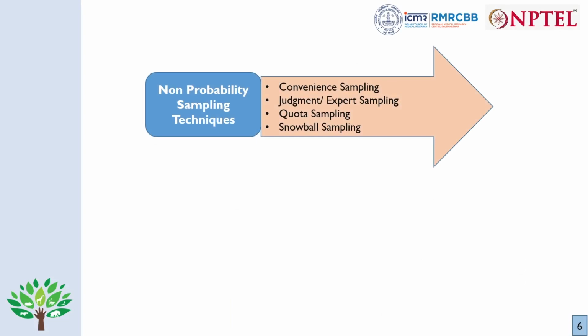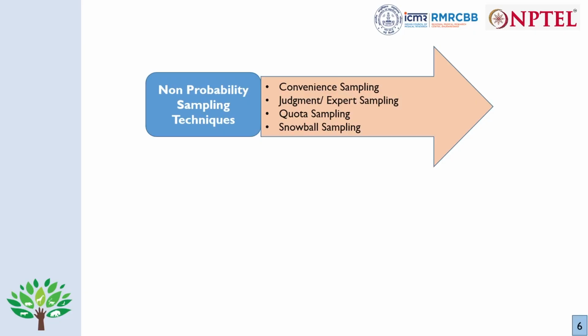First is convenience sampling. That is how it is convenient to the researcher. So suppose the audience that I am teaching right now, from that I want to select a sample, I will be selecting only those individuals who are my neighbors. So I will be selecting those. That is convenience sampling. Now next type we have this purposive sampling. Now this is based on the expert's judgment of what is the study objectives and what is the purpose for which we are going to take the sample. So that depends on the expert and his or her own judgment.